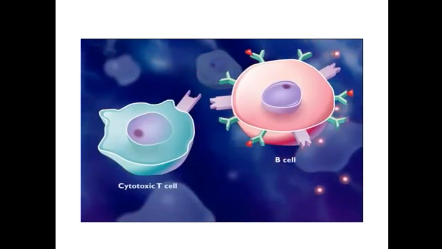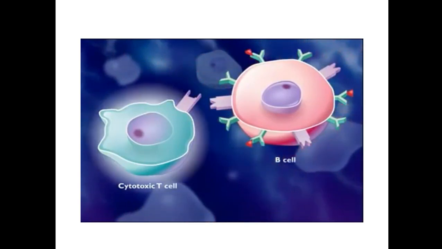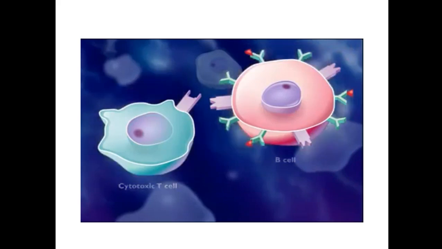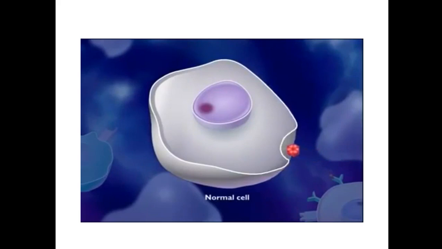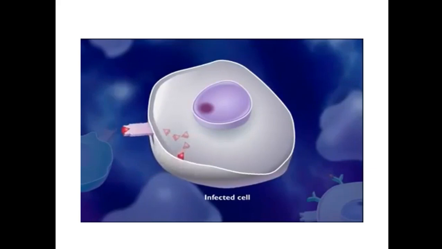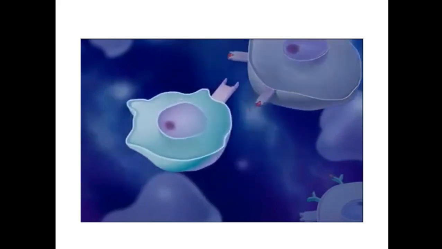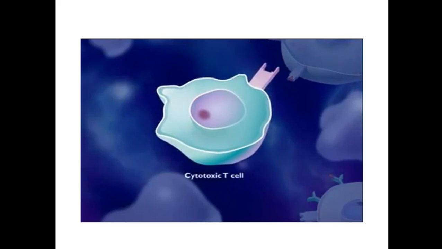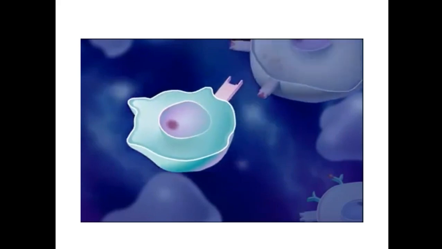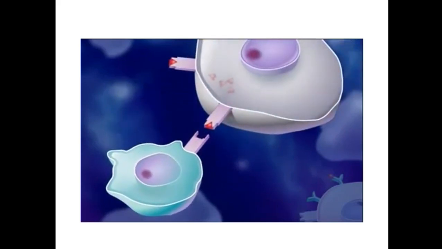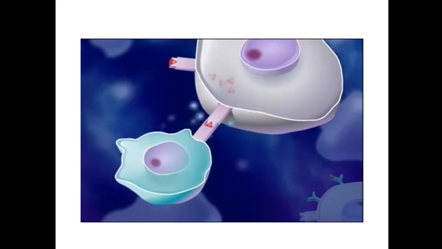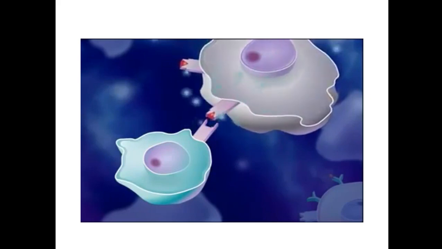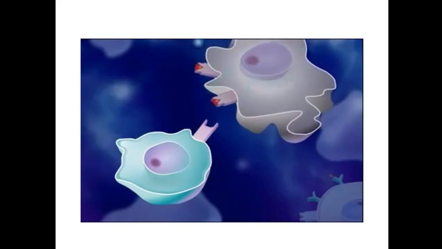The cytotoxic CD8 T lymphocyte will bind only to MHC type 1. We will see how it is acting. Any normal cell can also engulf the pathogen and break it down into different pieces. A nucleated cell has only MHC type 1 on its surface. So MHC type 1 with the antigen will bind to the CD8 cytotoxic T cell. Now it is binding to the cytotoxic T lymphocyte, which by several mechanisms will disintegrate and destroy the infected cell.